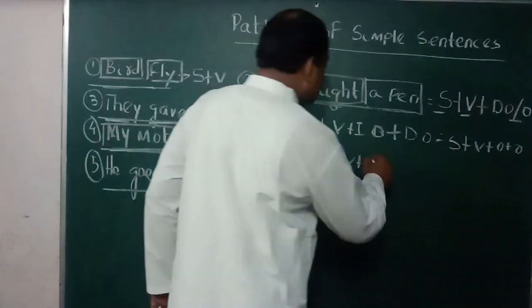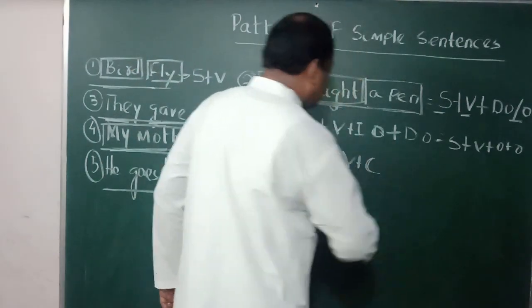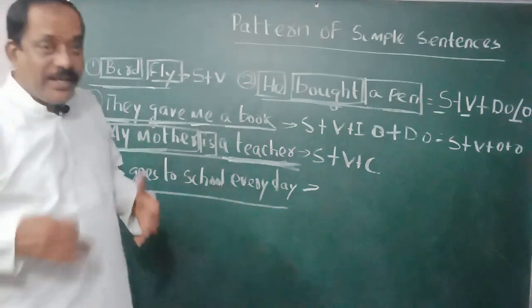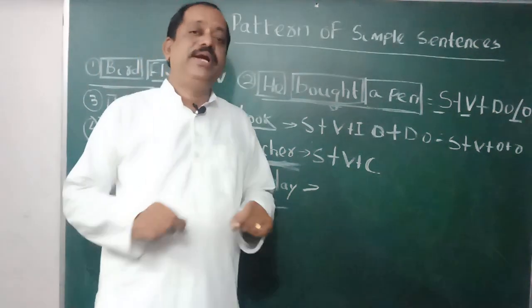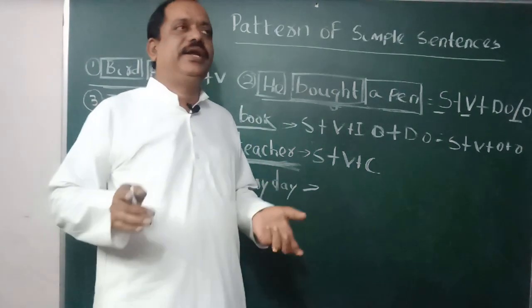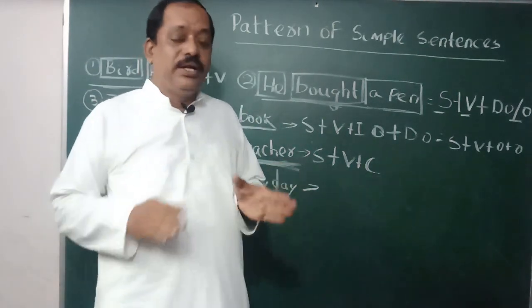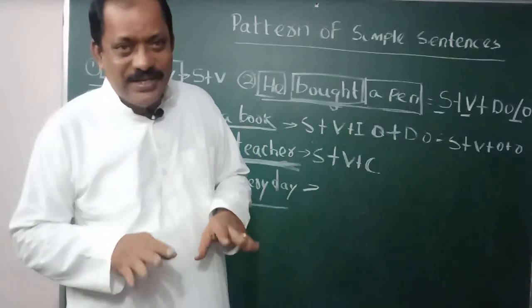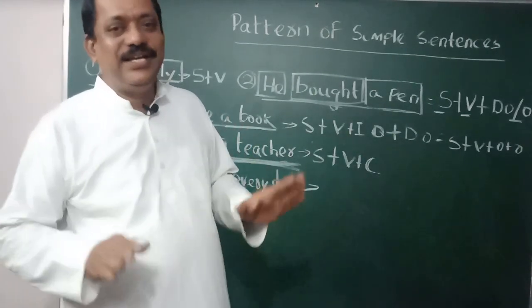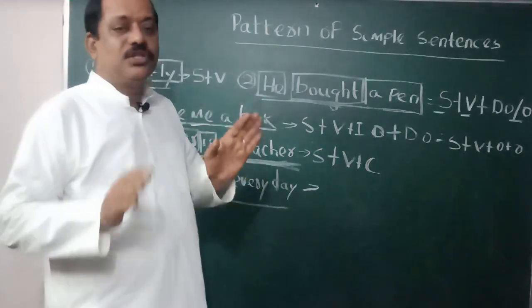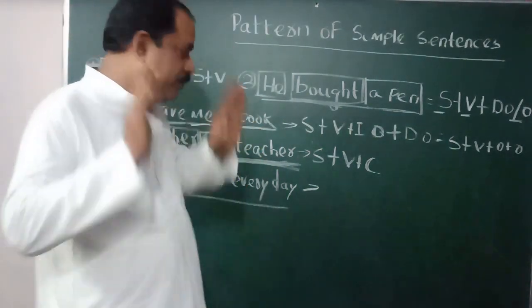So it is complement. So here pattern is S plus V plus C. Again I am telling, a complement must not be an object, either direct or indirect, but it is necessary to make the sentence meaningful. Without that word, the meaning of the sentence cannot be fulfilled.